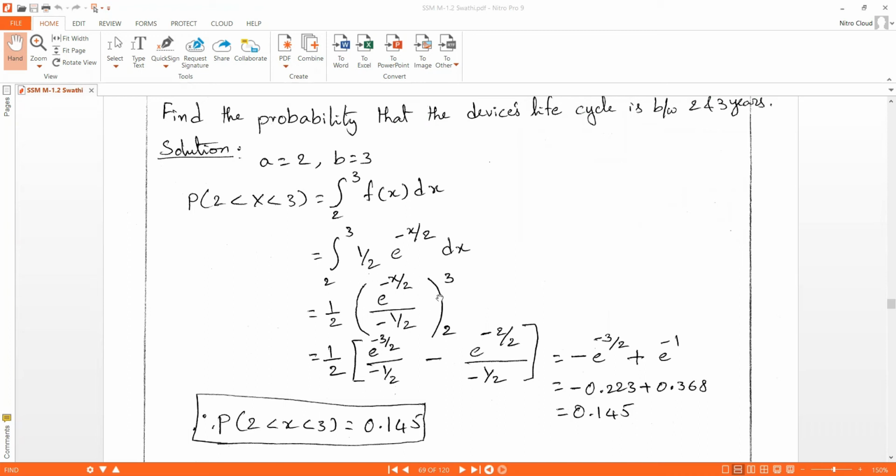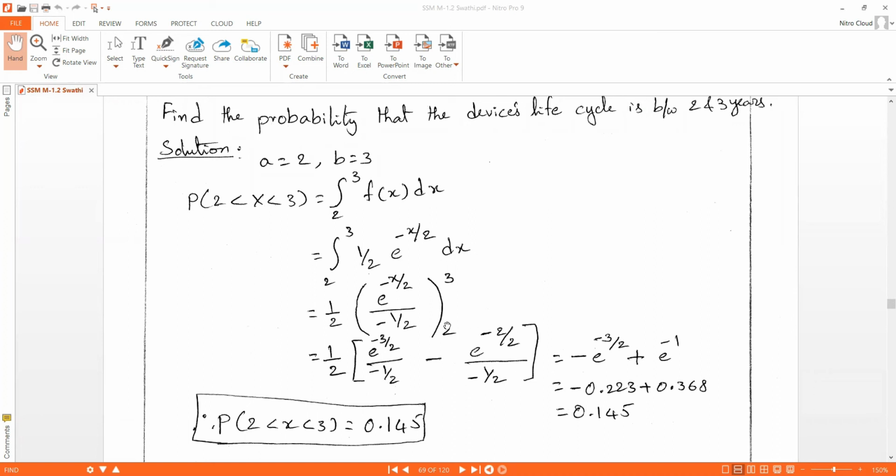Again, if you expand this expression, we can write it as e power minus 3 by 2 divided by minus 1 by 2, minus e power 2 by 2 divided by minus 1 by 2. This is the upper limit minus the lower limit. In place of x, we are substituting 3, and then in the next expression, in place of x, we are substituting 2. This is the upper limit minus the lower limit.